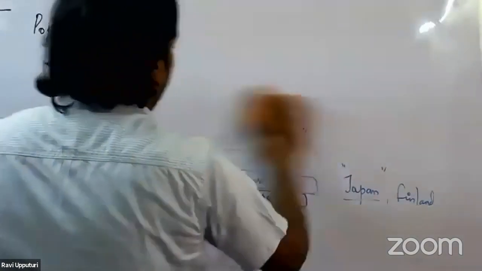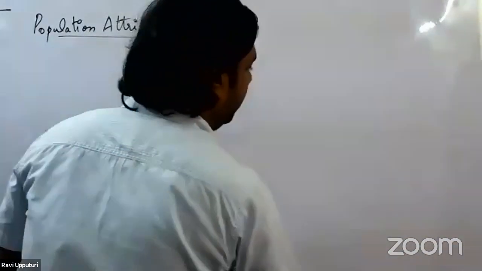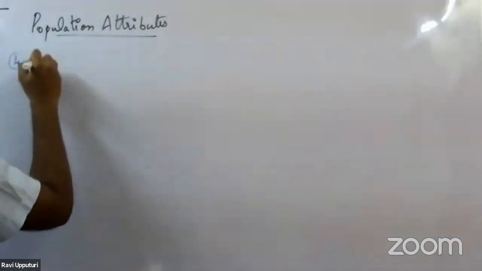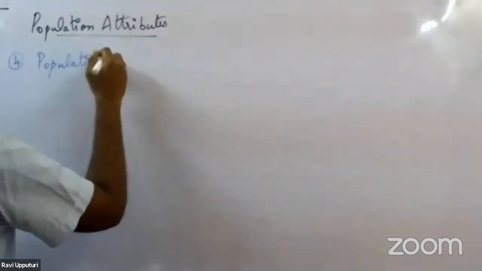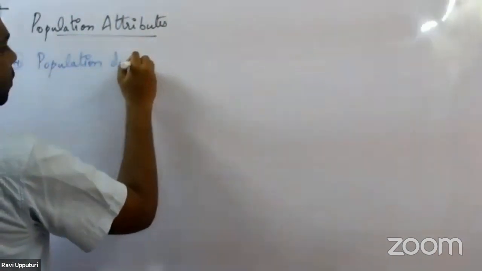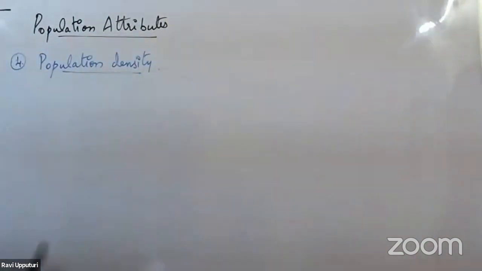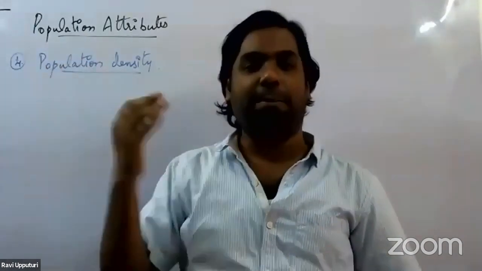So the fourth population attribute we'll be taking up is population density. Right, the population density. Now, what do we mean by population density? What does this population density mean?